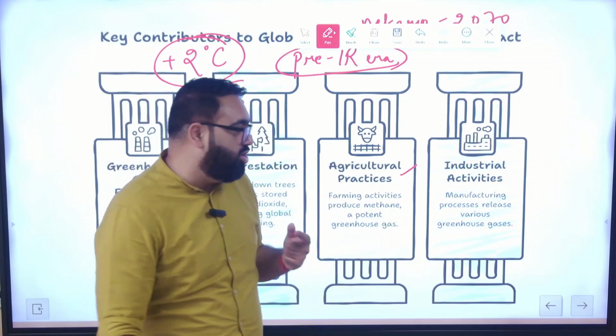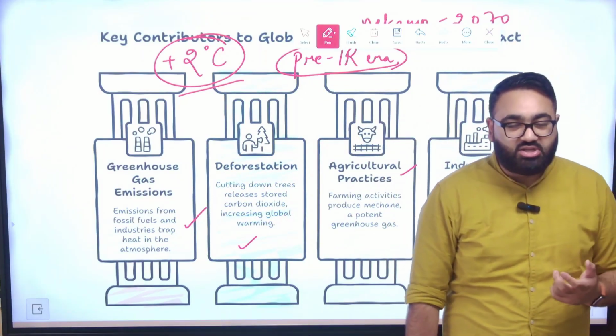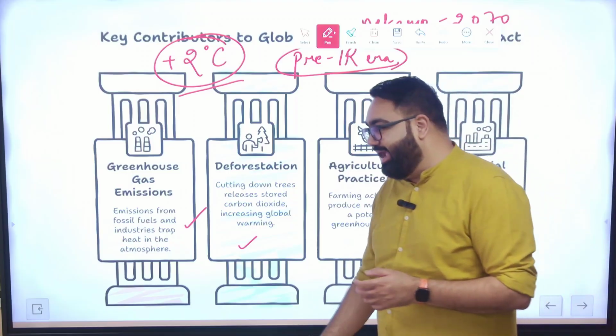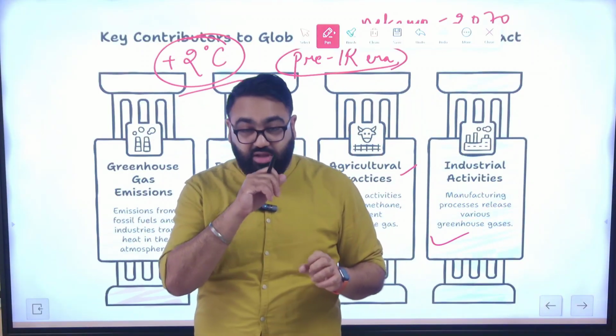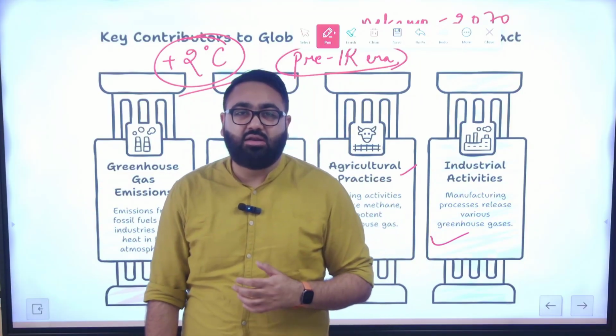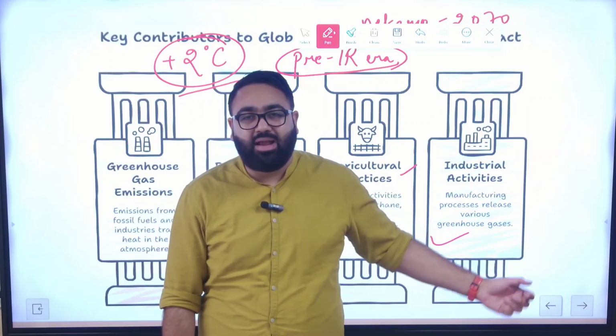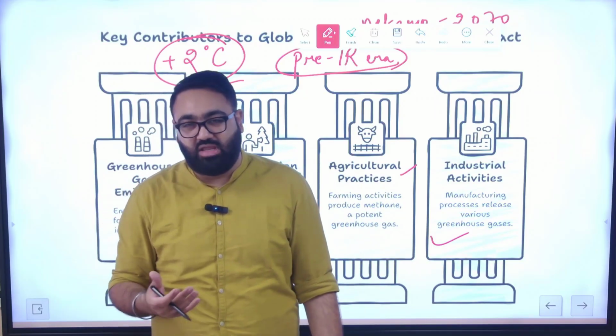And obviously you cannot ignore the industrial part of it. A lot of industries, the gases that they emit, a lot of it is constituted by greenhouse gases. The vehicular pollution adds to the problem even more.